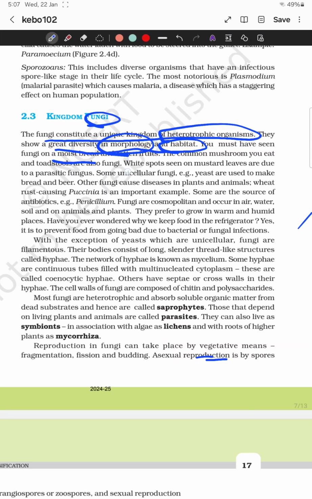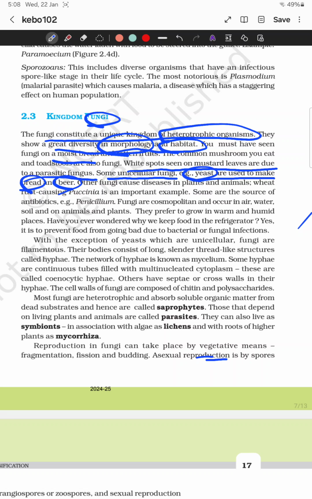One example is that the white spots seen on mustard leaves are due to parasitic fungi. Parasite means an organism that depends on another organism for food and shelter. As we know, these are heterotrophic, which depend on other organisms for their food and shelter. Some unicellular fungi are yeast. Yeast is used to make bread and beer. We eat bread daily, which is made using the enzyme source known as yeast. And these are the uses of fungi.